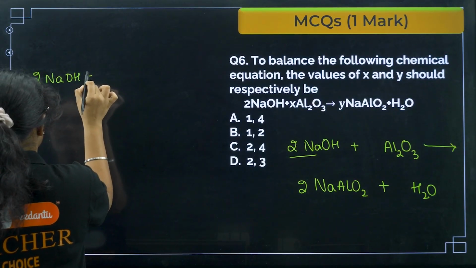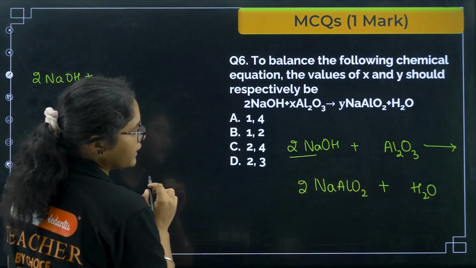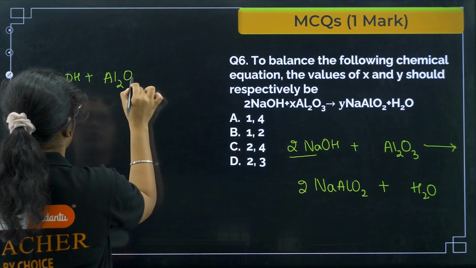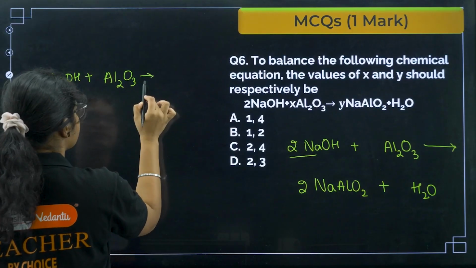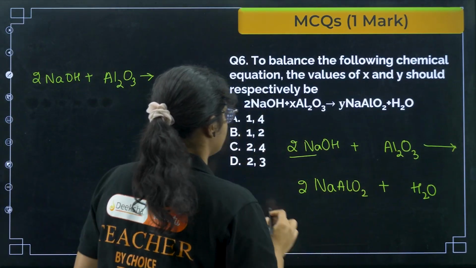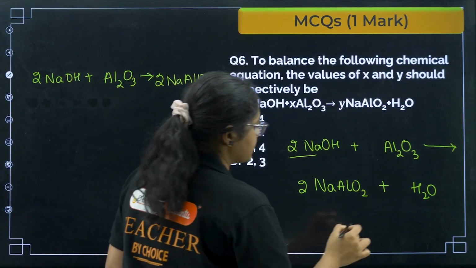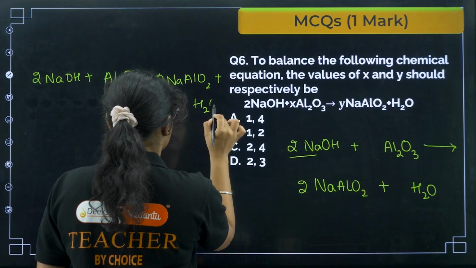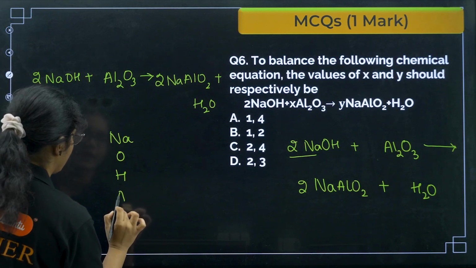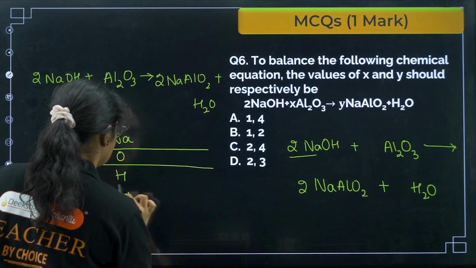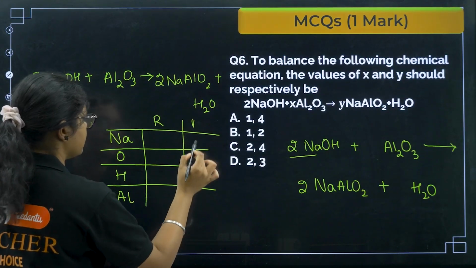Okay, 2NaOH, then I have X, that is, I have taken only one Al2O3, and that is giving me, so let me write it in one line, Y, I have taken 2, right? So 2NaAlO2 plus water. Okay, now if you see what are the elements present, I have sodium, oxygen, hydrogen and aluminium, right? Now we need to make a table and write here reactant side and product side.